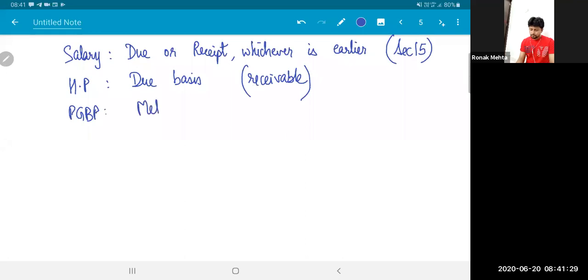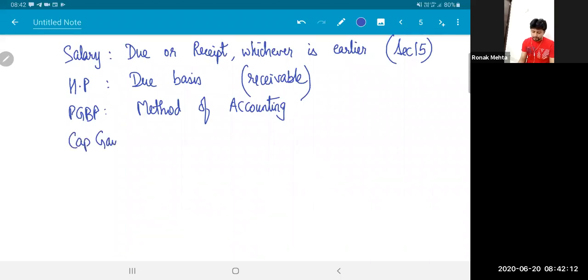PGBP: you are free to choose any method of accounting that you want. Professionals like us, chartered accountants, doctors, we generally follow cash system of accounting. So even in your offices, you would have observed that when your CA firm just gives an invoice or a bill to the client, it does not immediately record this as its income. It waits for the money to be received, and when the client gives a check, that is the time when you record this as your income. Of course, cash system of accounting is generally followed by professionals, but the professionals can also follow accrual system of accounting. There is no restriction.